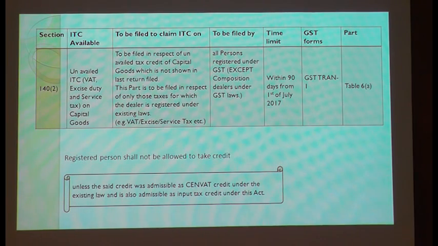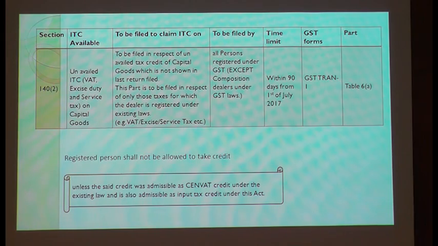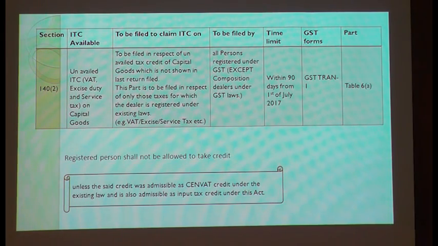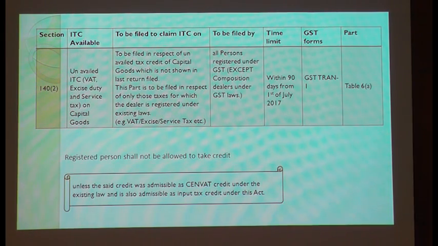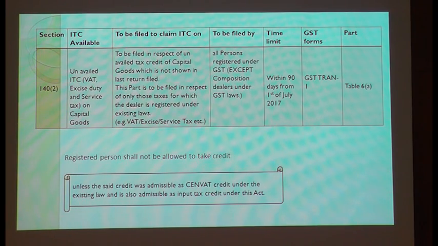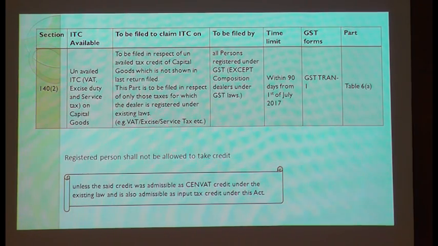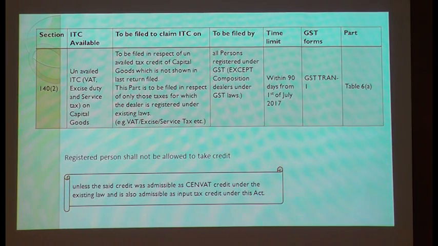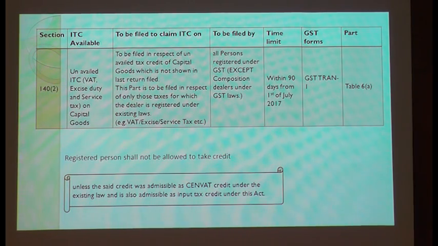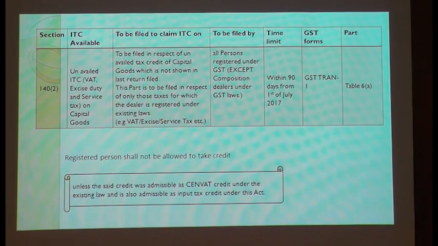Now, when you are going to apply for this composition scheme in the GST law, there is a message saying that you should pay the tax equivalent to the credit you would have enjoyed in the old law. Technically I agree, because when you are going to come to this composition scheme, you are not eligible for that credit. Why?